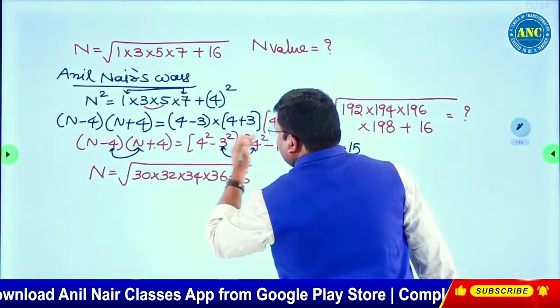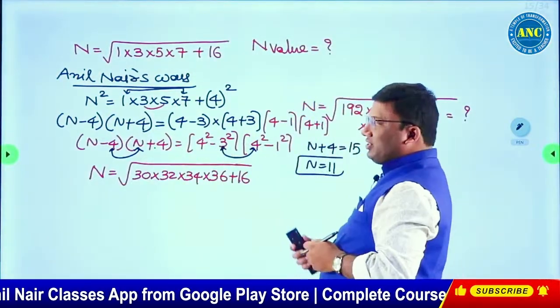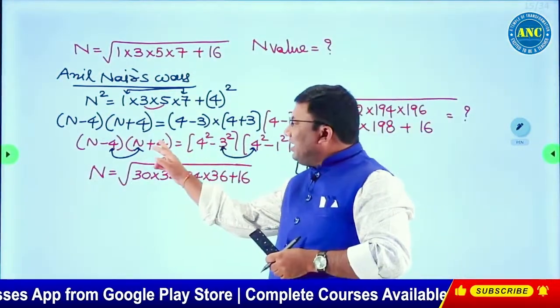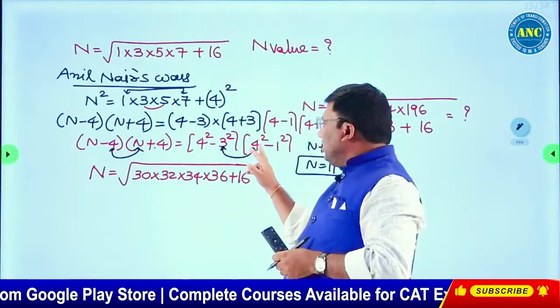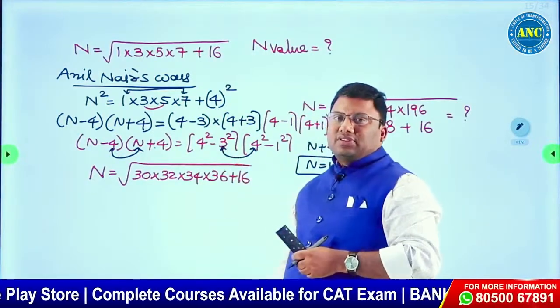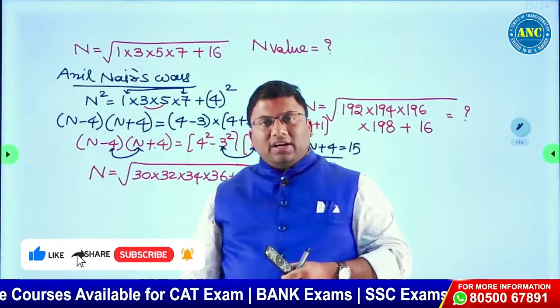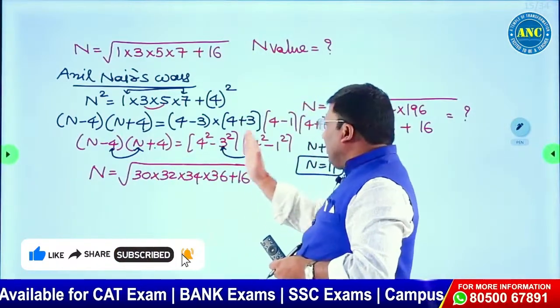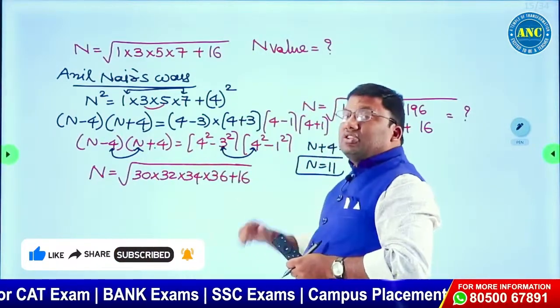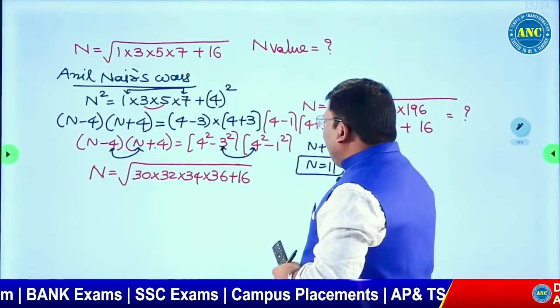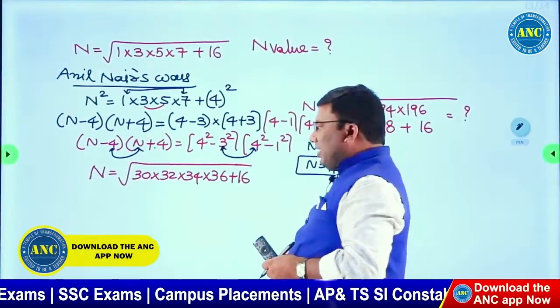These difference is 8. I hope the idea is clear. Second minus first: 4 square minus 1 square minus of 4 square minus 3 square. So, n plus 4 is 16 minus 1, 15. 15 minus 4 is 11.